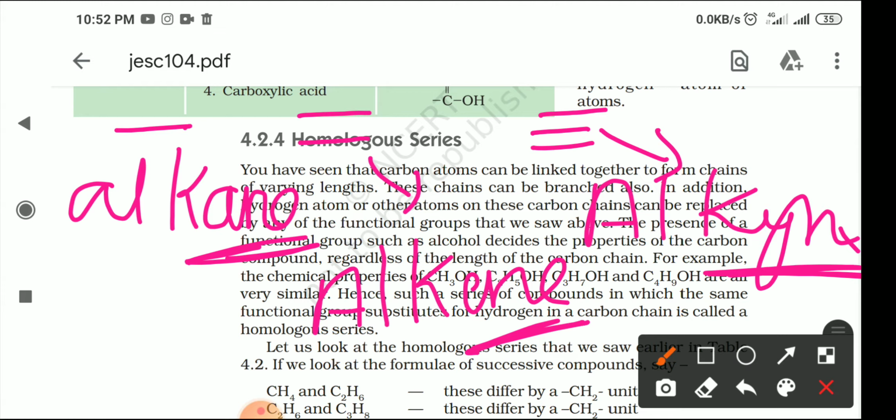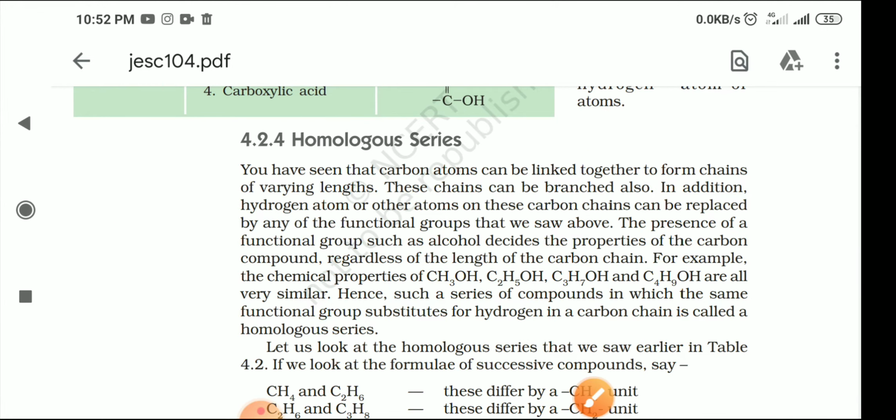So in today's class we are just going to discuss this alkane. If there is a single bond between carbon and carbon, what would be the homologous series? Telling it to you first, what actually is the homologous series. A homologous series is a series of members of the same family, and between those members there is a difference of only one CH2 unit.